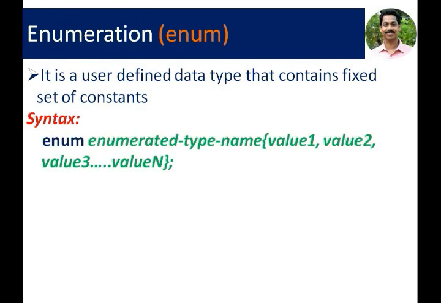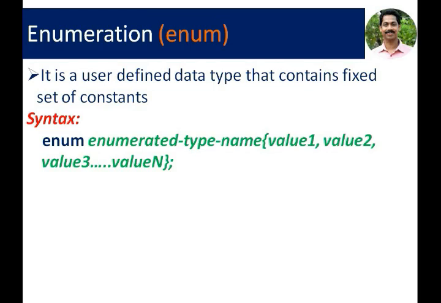You can understand the enumeration using an example. This is the syntax. Enum, enumerated data type name. We can give any variable name as we gave in structure and union. Then within brackets, we are giving a set of values. There is no need to define data type or anything like that.